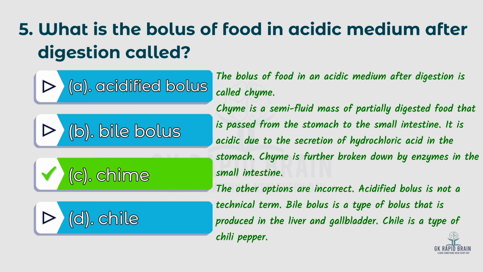It is acidic due to the secretion of hydrochloric acid in the stomach. Chyme is further broken down by enzymes in the small intestine. The other options are incorrect. Acidified bolus is not a technical term. Bile bolus is a type of bolus that is produced in the liver and gallbladder. Chili is a type of chili pepper.